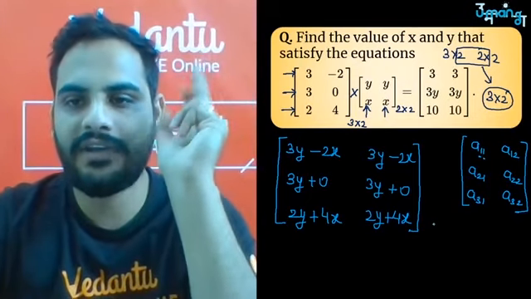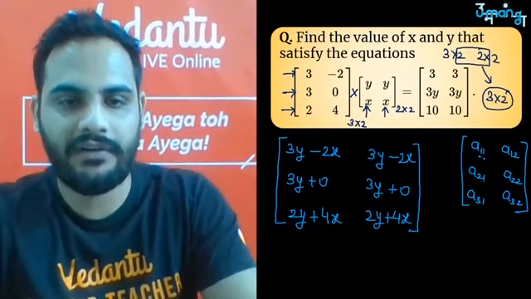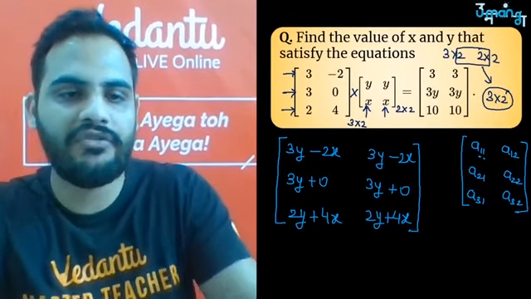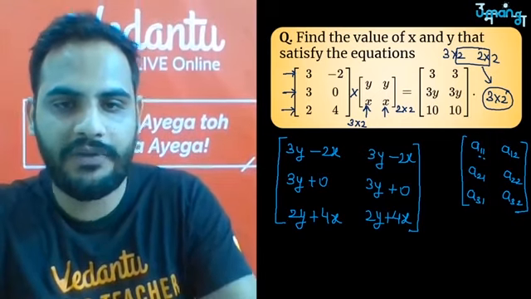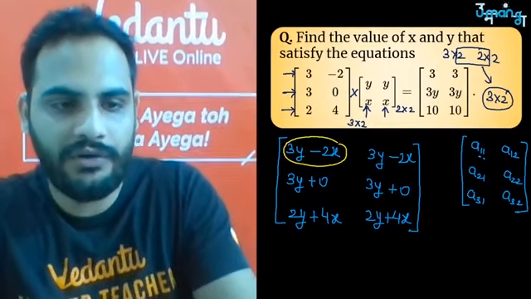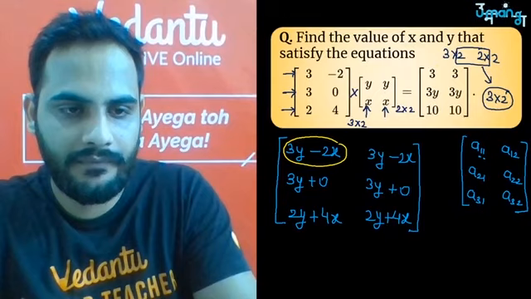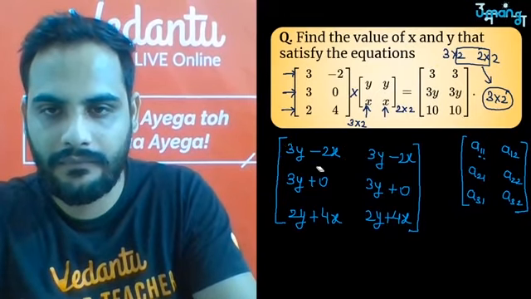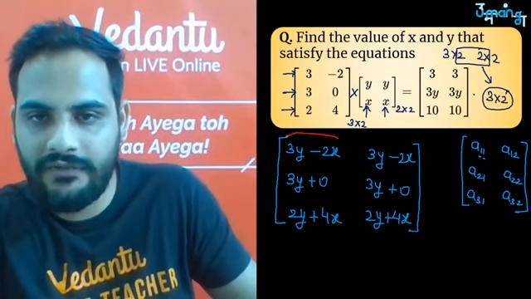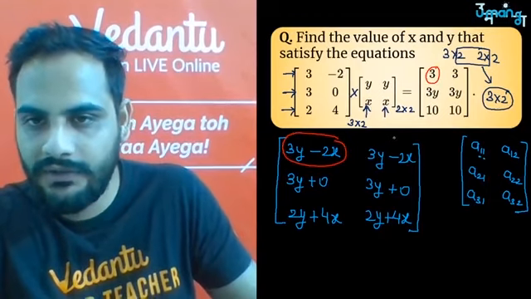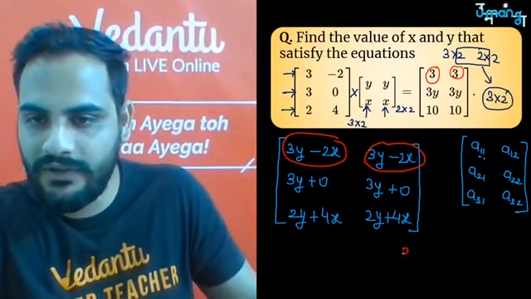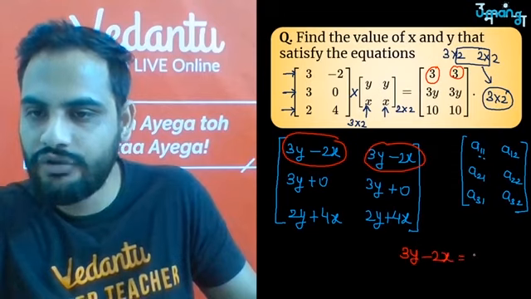Now look, let us compare it equal to the given matrix. If I compare it with the given matrix, each and every element should be equal. So I can say from this part, this 3y minus 2x should be equal to this 3. Just let me use a brighter pen because it is not visible over there. Yes, so this 3y minus 2x should be equal to this 3. Same with this, 3y minus 2x should also be equal to 3. So we have got the first equation: 3y minus 2x equals 3.